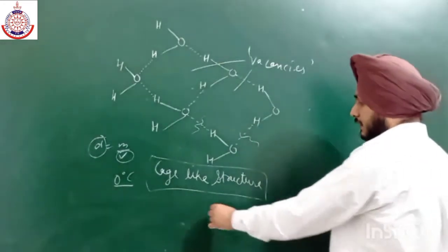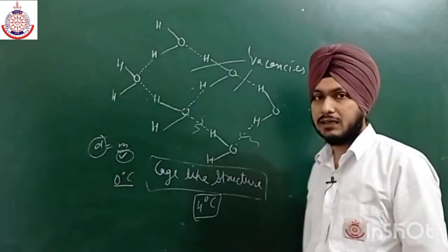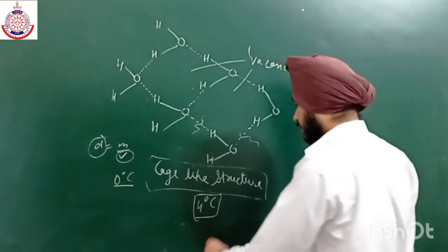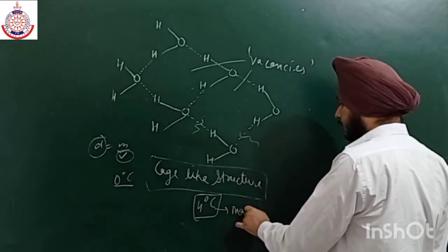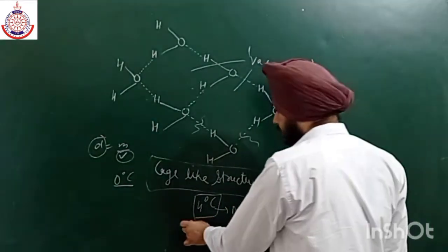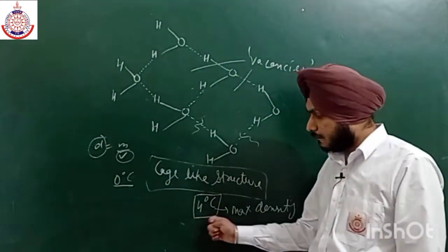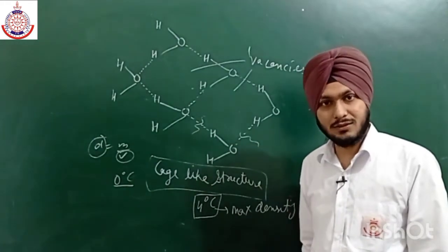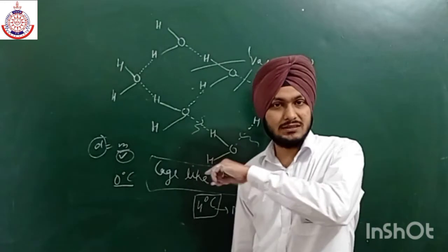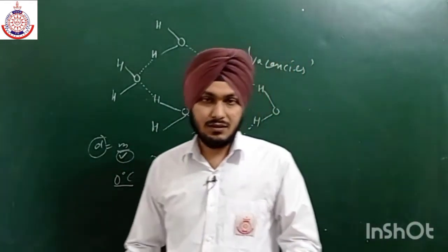At 4 degrees Celsius, it was noted that water has the maximum density. After 4 degrees Celsius, as we increase the temperature, the state is also changing, as ice goes from solid to liquid.